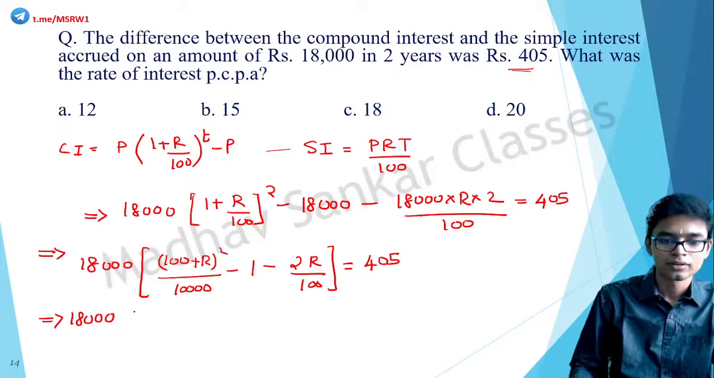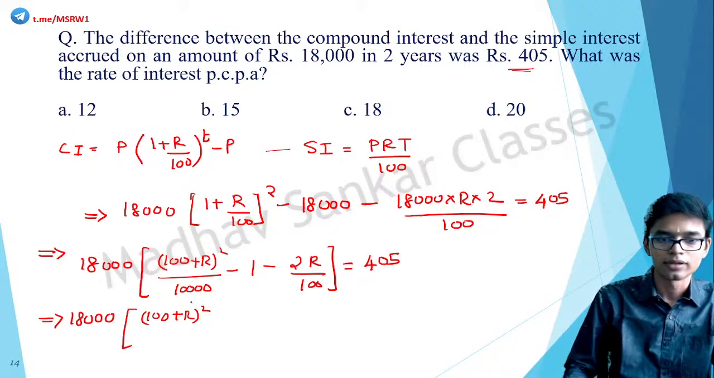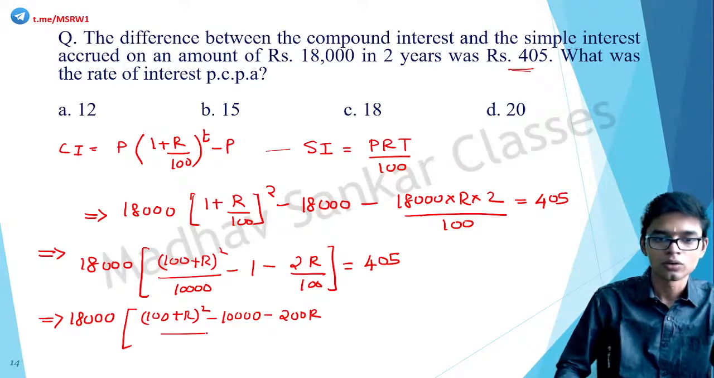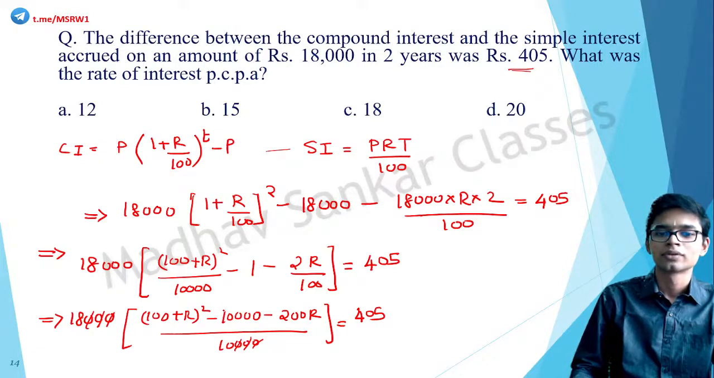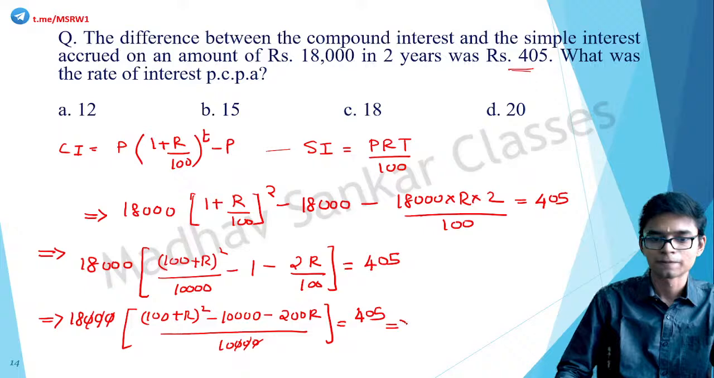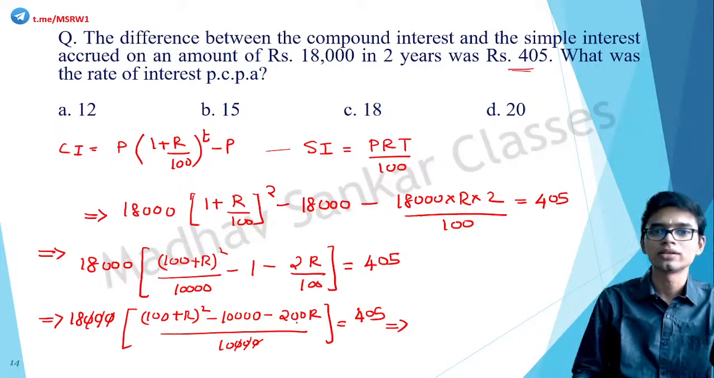18,000 into 18,000 into 100 plus R the whole square, the LCM here is 10,000, minus 10,000 minus 200R whole by 10,000 is equal to 405. So these 3 zeros gone, these 3 zeros gone. Clear? So this implies 100 plus R the whole square is what?